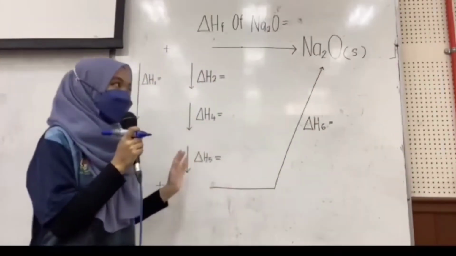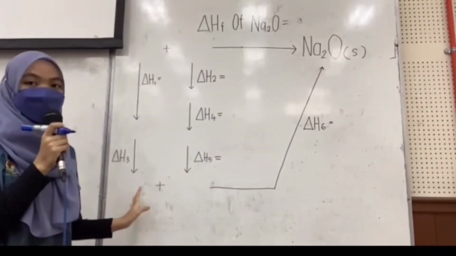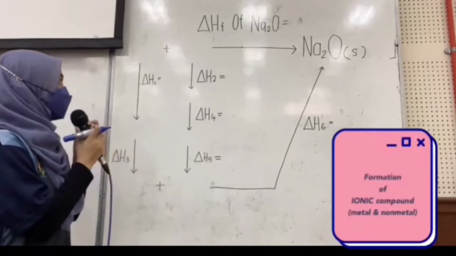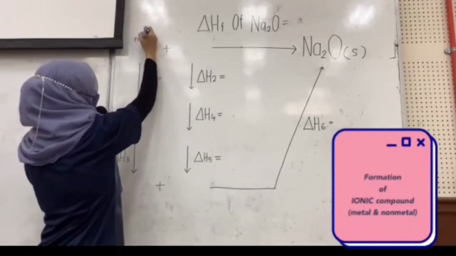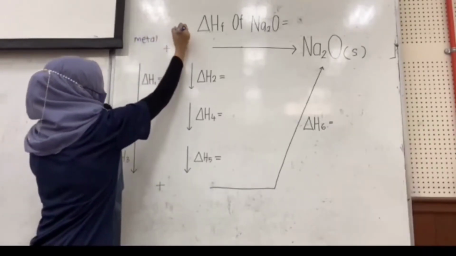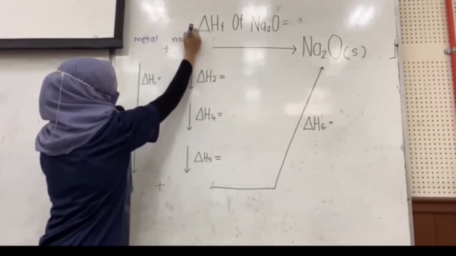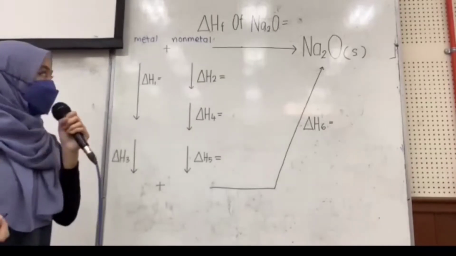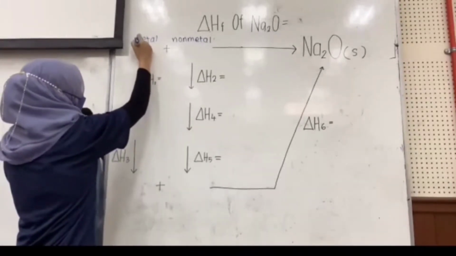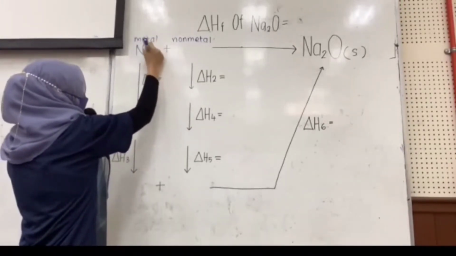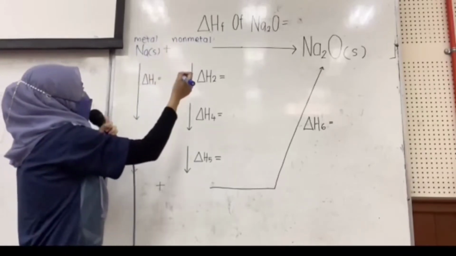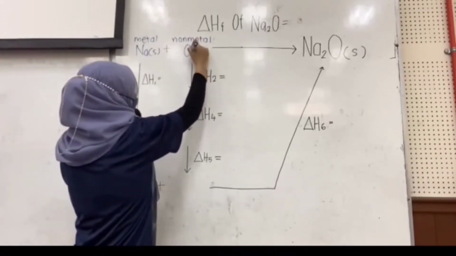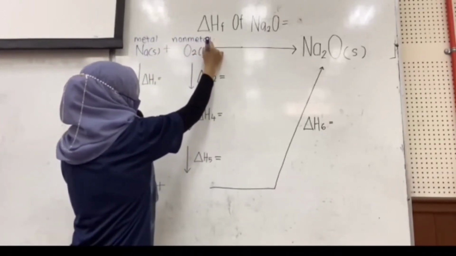We know that this Born-Haber cycle is the formation of an ionic compound, so there will be a metal and a non-metal. Our metal will be Na in solid state, and our non-metal will be O2 gas.